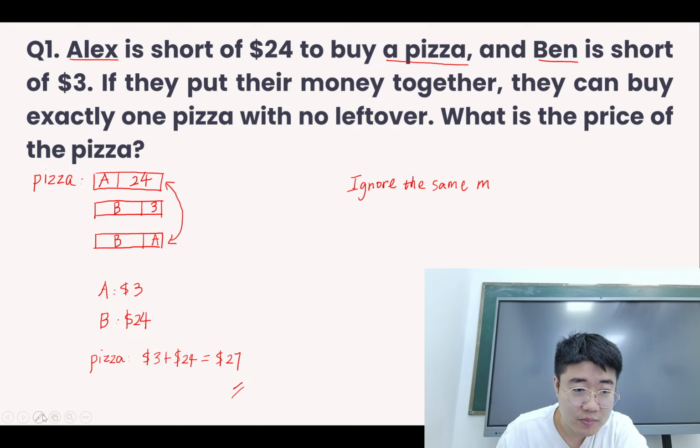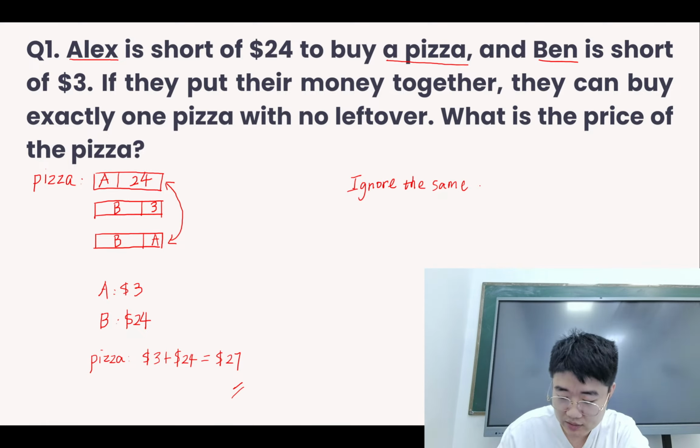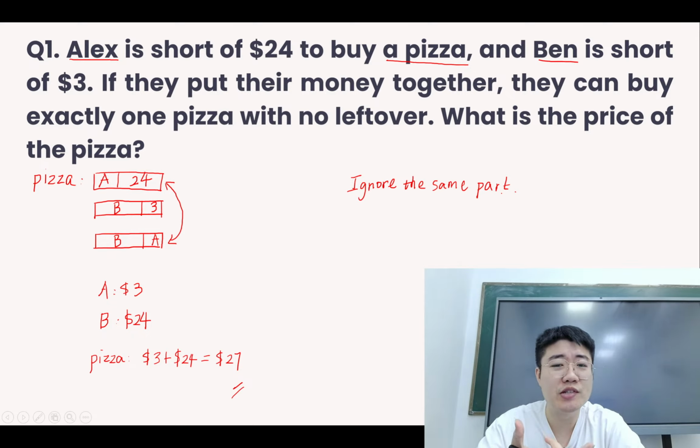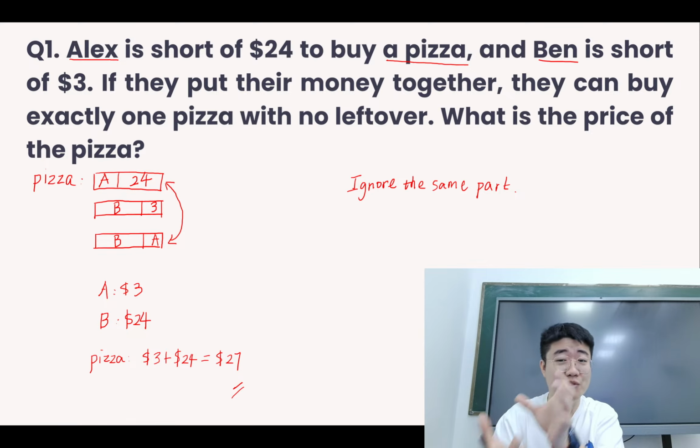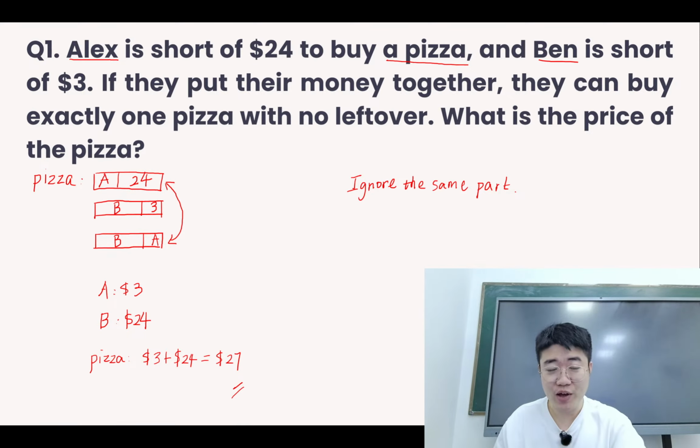Ignore the same part, because the total is the same. If we know the same part, then you just look at whatever is different, then we can find the value. Okay, that's for the first question we want to talk about.